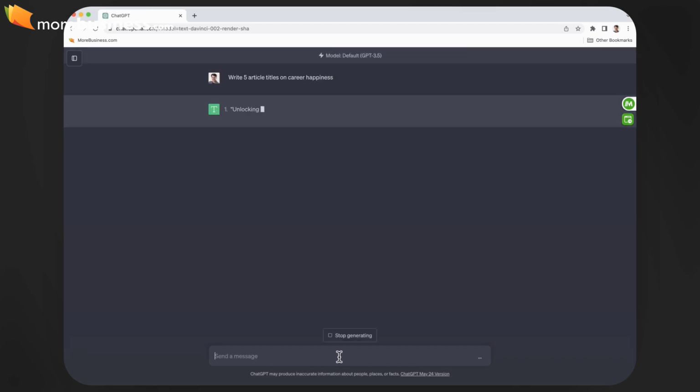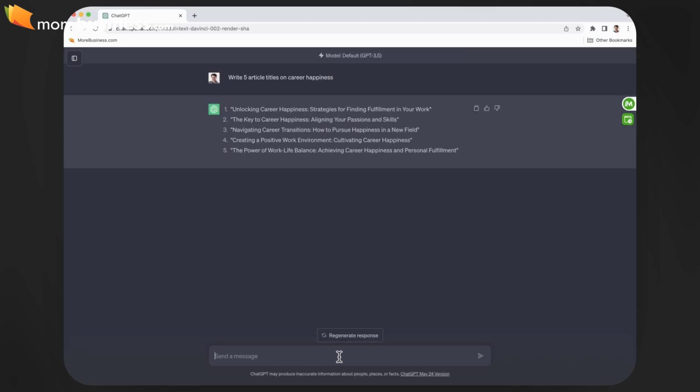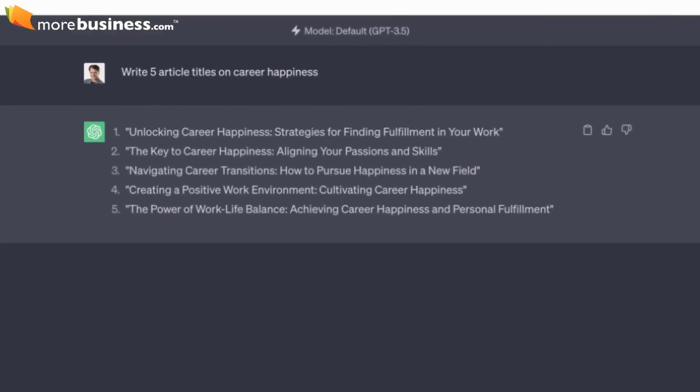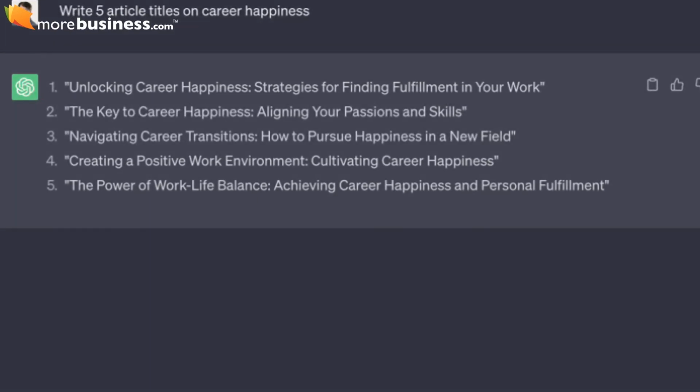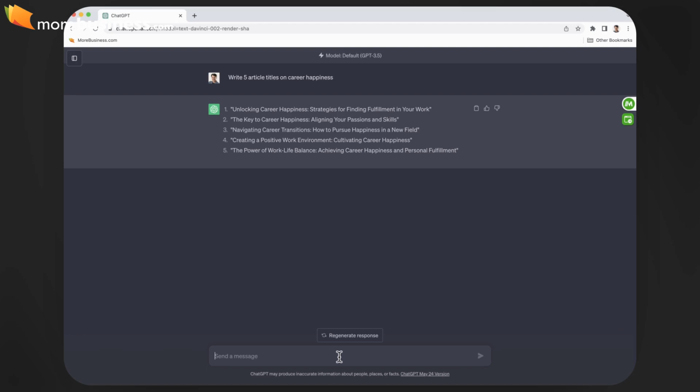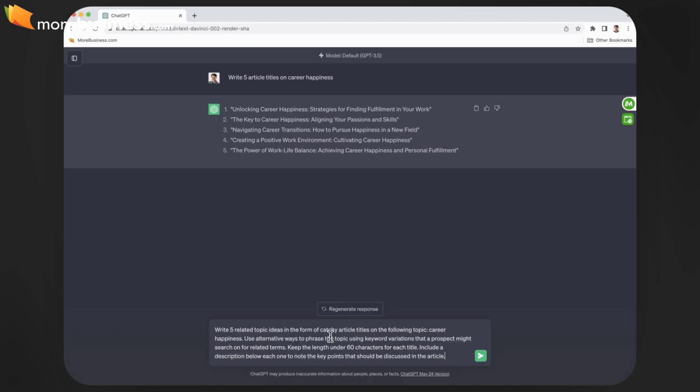So in this case, let's say I'm a career happiness coach or I'm a career coach, and I want to work on that with my clients. So it'll come back with things specifically about happiness. It's just focused on things like creating a positive work environment, work-life balance, things like that. Not bad, but let's go and take this one step further. The more detailed prompts that I can give to ChatGPT, the better response I'm going to get.